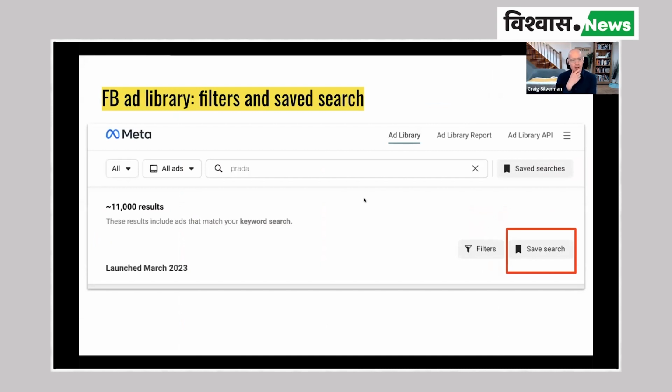Just wanted to quickly talk about the Facebook ad library, which is obviously a really core tool that we want to look at. It is the best of all the ad libraries available right now from social media, although I'm going to talk about Google in a second.